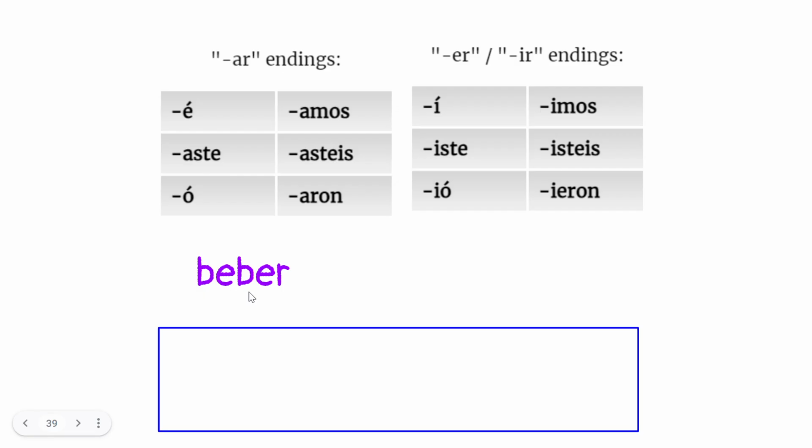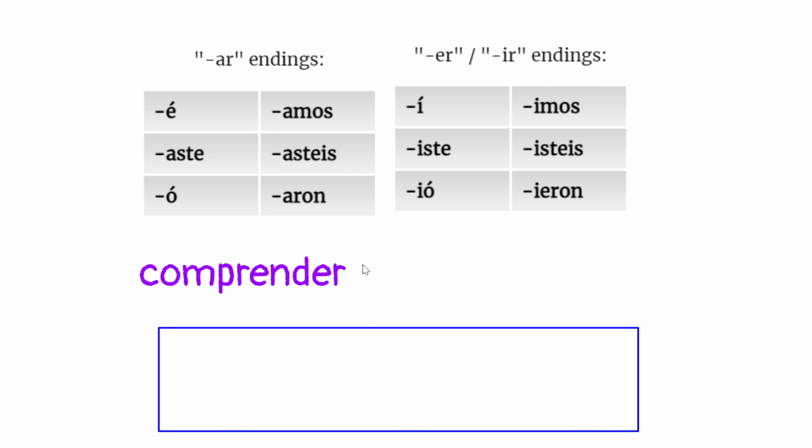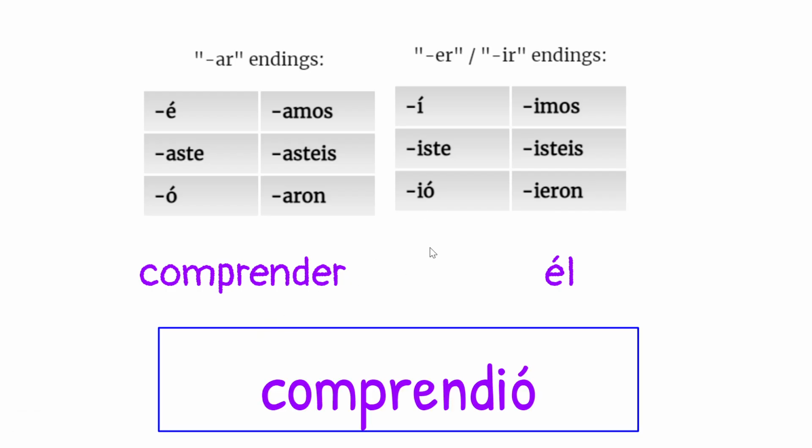Okay, now some ER verbs, but it's a regular ER verb. Beber, so I'm on the right side. Let's see what the subject is. Nosotros. Take off my ER and I add IMOS. Bebimos. Beber, ER verb, I'm on the right side. Él, that's third person singular. Take off my ER and add an I-O accent. Él comprendió.